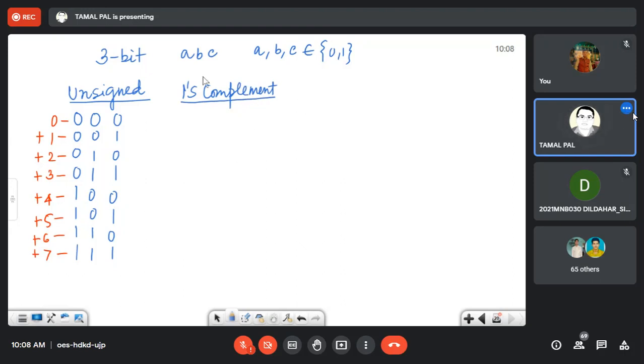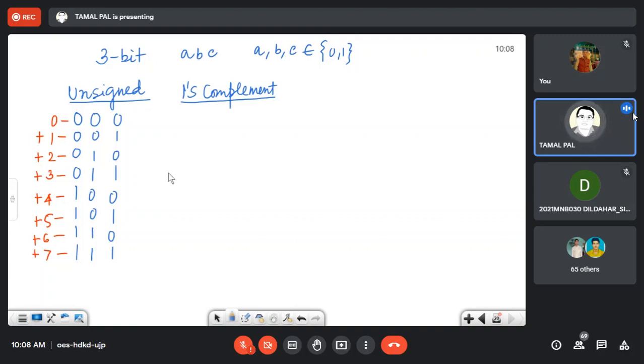Since I have only 3 bits, 1 bit should be reserved for sign. So we cannot represent up to 7. And since 1 bit is reserved for sign, 0 and 1 represent positive and negative. So the range is not purely positive; there is also a mix of negative numbers in it.